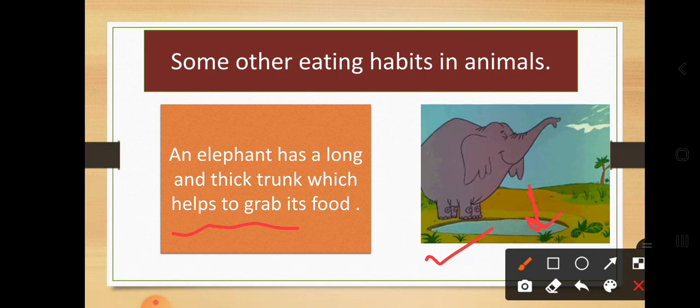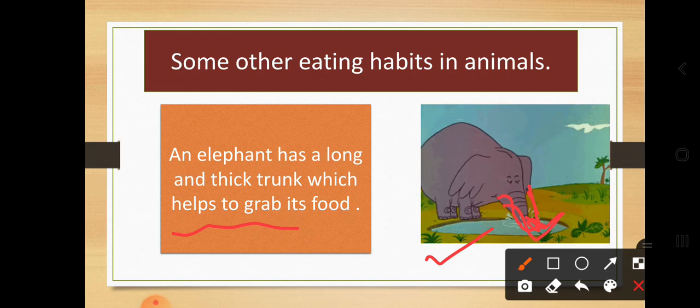Then after breaking the leaves or branches, they are grabbing the food. Okay, so this is another habit of animals, where animals are using different parts of the body. The elephant is also using their trunk to suck the water and throw it on the body, or take showers, or put it into his mouth to drink. So they are using their trunk.